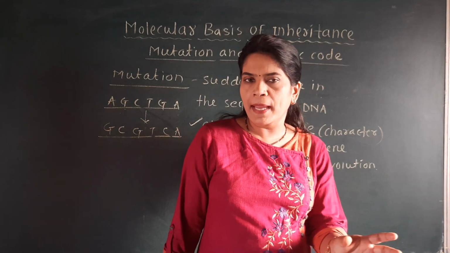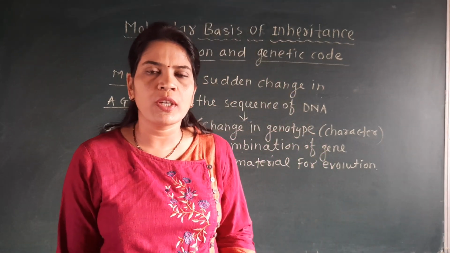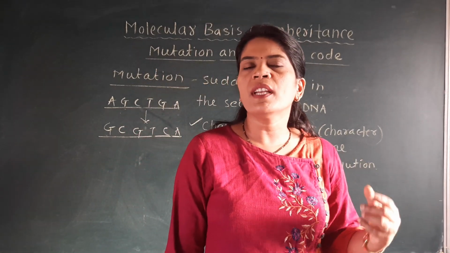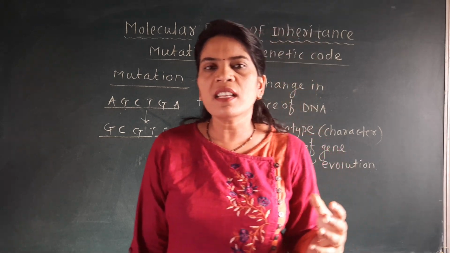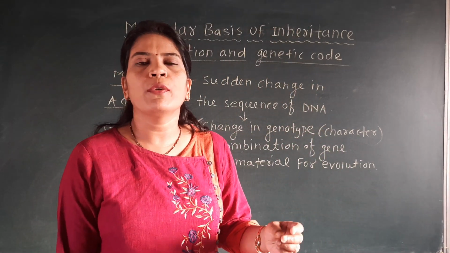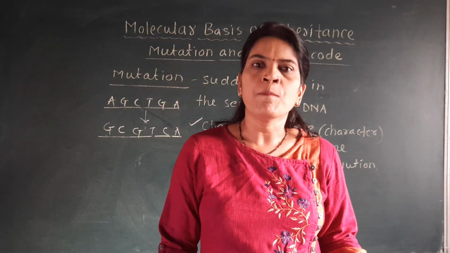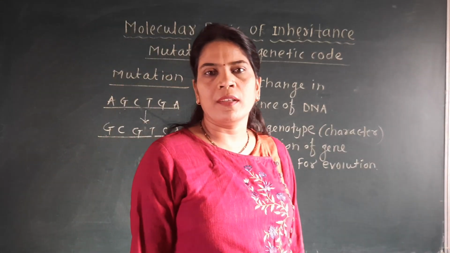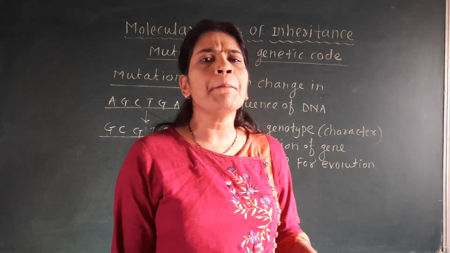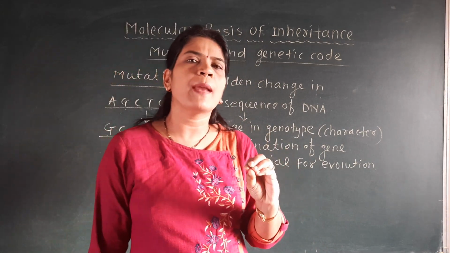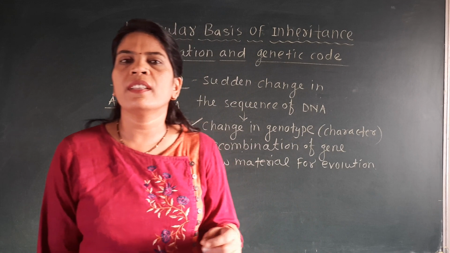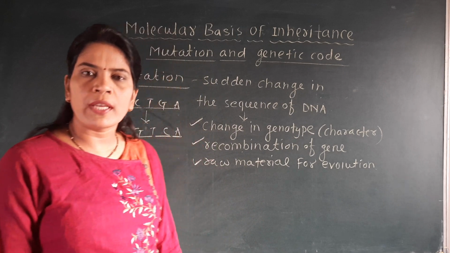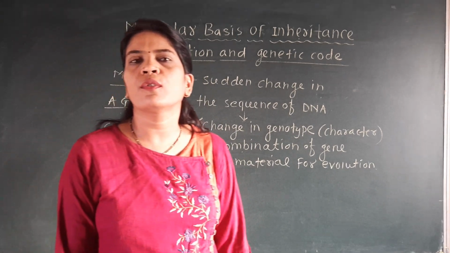Okay, from the ape monkey human got evolved, that is the evolution. And at the time of the evolution there will be some mutation responsible for that process. Sudden change in that particular species takes place, that we call as a mutation, and by that change the particular character of that organism gets changed, and there will be formation of the new species. For example, in ape monkey, if some type of mutation developed, and due to which the new species of the human being is developed from that, we call that evolution. So for evolution also sometimes mutation is important.